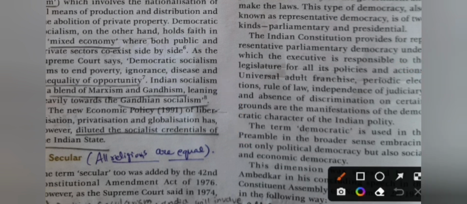Manifestations and the grounds of manifestation of the democratic character of the Indian polity. What are the grounds of manifestation of the democratic character of the Indian polity? It is the universal adult franchise concept, periodic elections, rule of law, independence of judiciary. The term democratic is used in the Preamble in the broader sense, embracing not only political democracy but also social and economic democracy, which is present in our India.